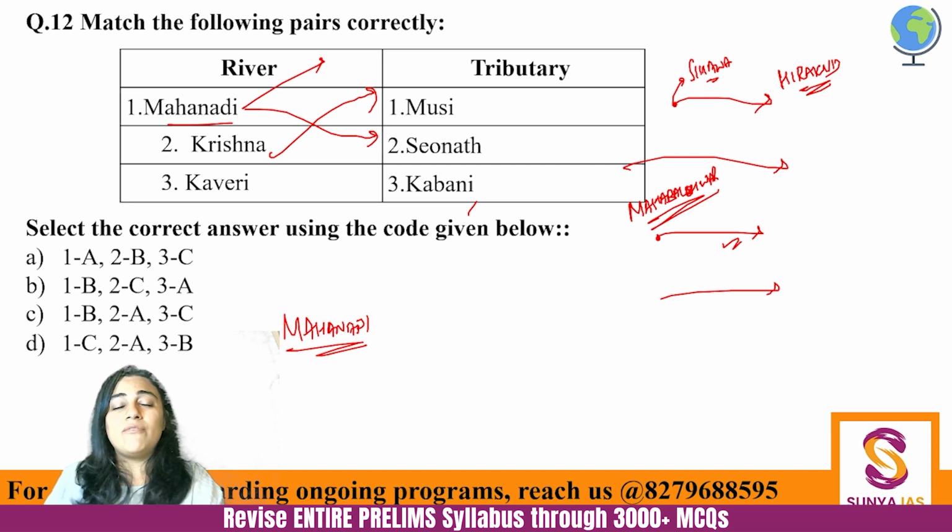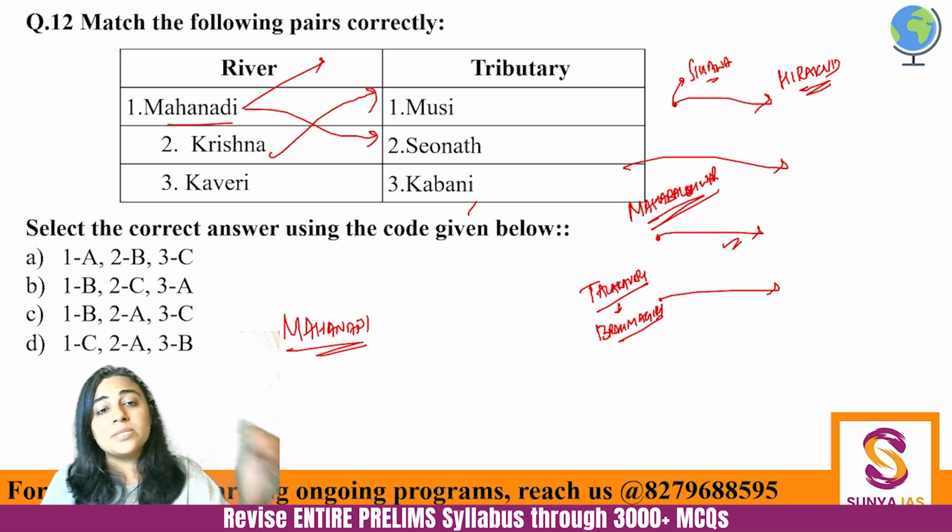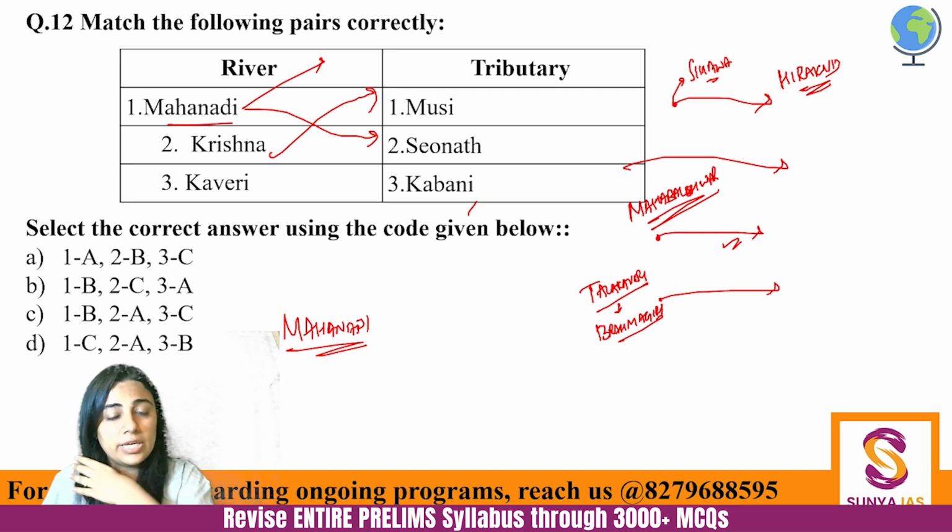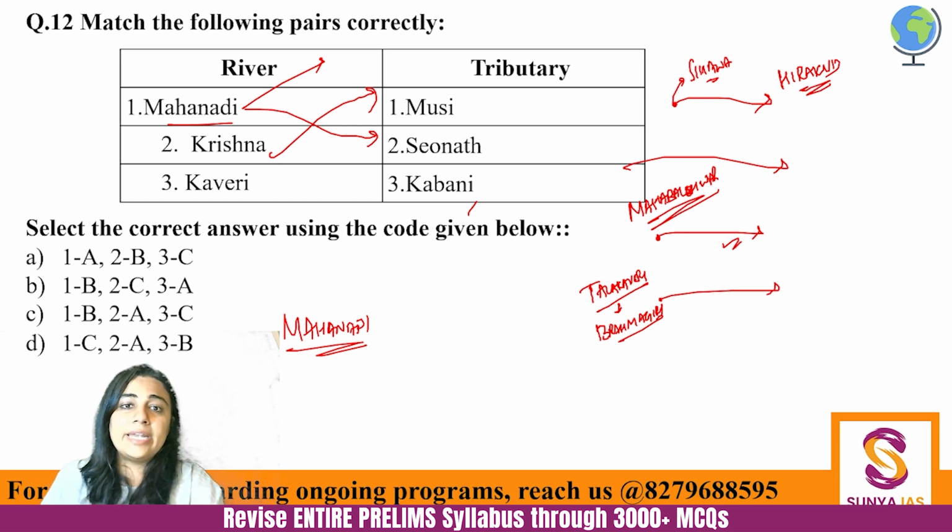And Kaveri river, a very holy river, also called Dakshin Ganga by some sources because of the historical significance of Ganga. Fine. So, Kaveri, where does Kaveri start from? Kaveri starts from, very easy to remember, it starts from Tal Kaveri, which is on the Brahmagiri hills in Karnataka. Brahmagiri hills. And you would be knowing this that Kaveri river water dispute is between Karnataka and Tamil Nadu only. So it is originating in Karnataka, Brahmagiri hills, Tal Kaveri. And yes, Kabini is a very important tributary of Kaveri.